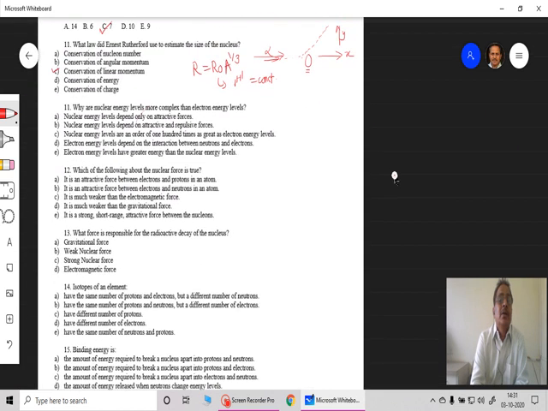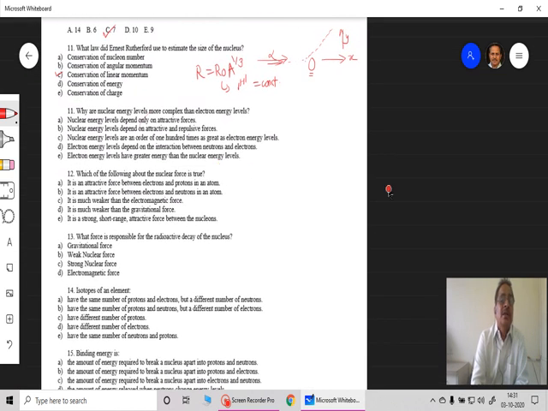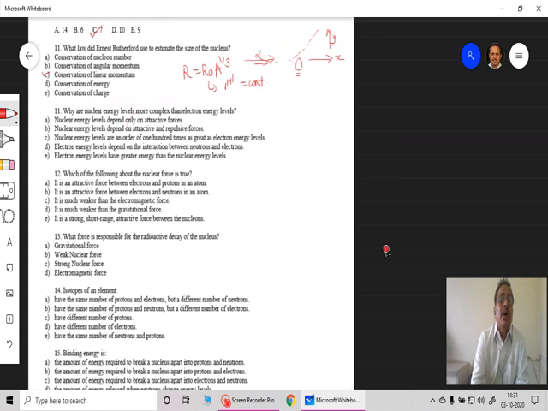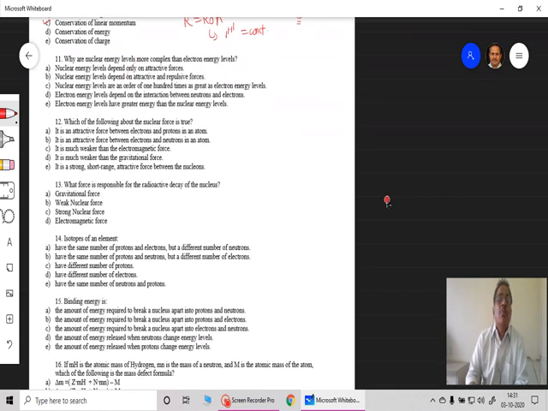Next question: why are nuclear energy levels more complex than the electron energy levels? Of course, as we discussed just now, in a very small space all these nucleons are contained together, and therefore they have very high energy, whereas electrons which move around the nucleus in circular or elliptical orbits have very small masses. So the appropriate answer for why these energy levels are more complex is among these four options.